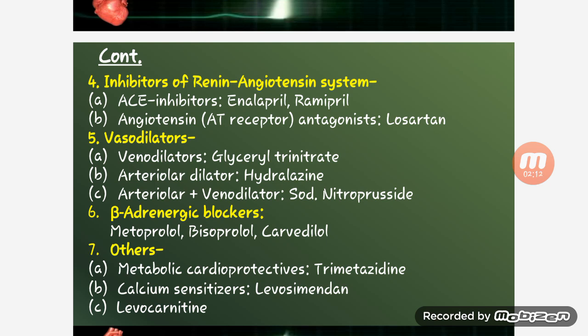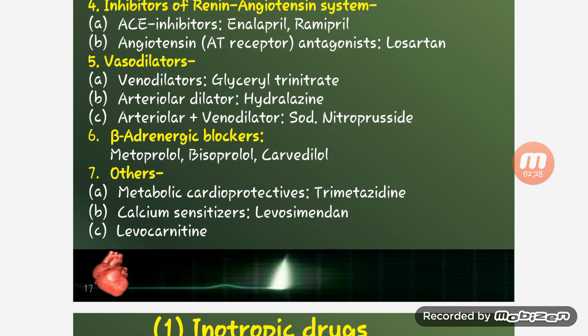Arterial and venous vasodilator is sodium nitroprusside. Beta adrenergic blockers are metoprolol, bisoprolol, and carvedilol. Others are metabolic cardioprotectives: trimetazidine. Calcium sensitizers are levosimendan and levocarnitine.